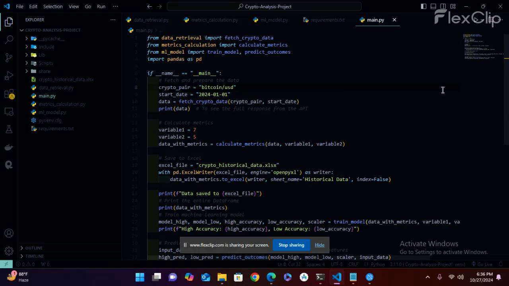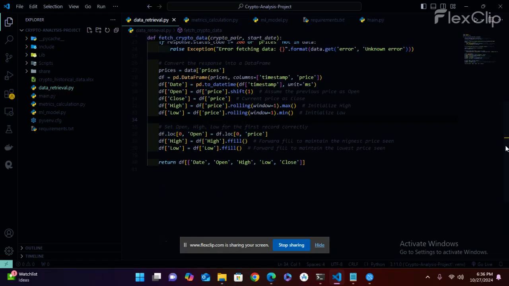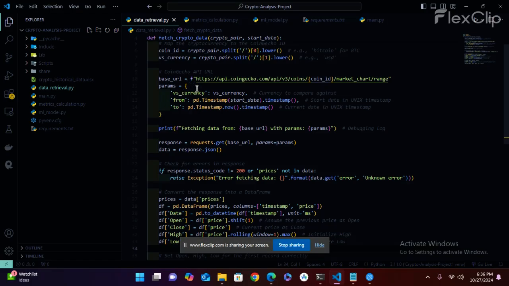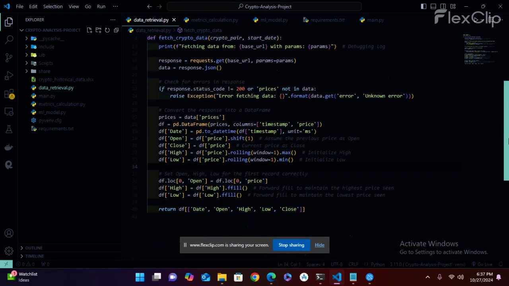And we are fetching cryptocurrency data using the CoinGecko API, where the data is retrieved. We are describing some parameters, for example the crypto start date, and the data retrieved includes date, open, high, close.